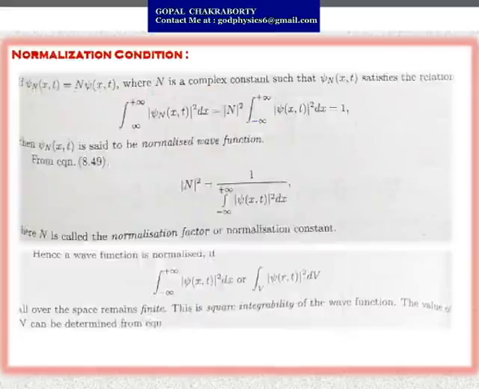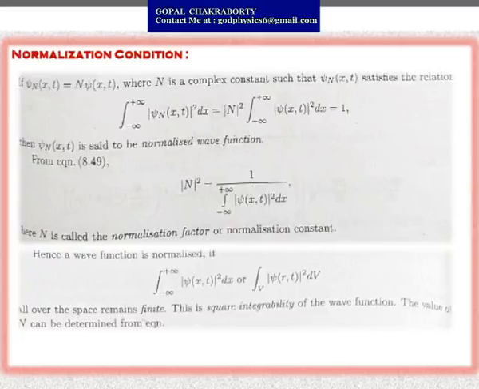Here, if psi is a one-dimensional wave function, a function of position x and time t, that equals N into psi of x,t, where N is a complex constant such that psi suffix N, a function of x and t, satisfies the relation. So here N is termed as the normalization factor or normalization constant.